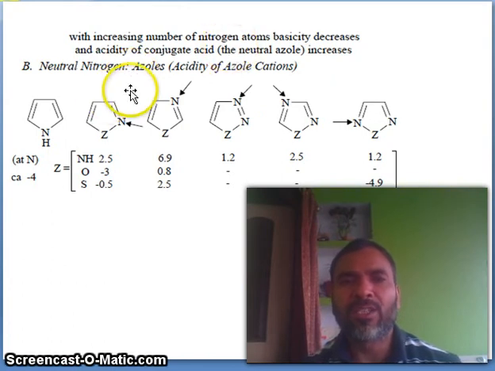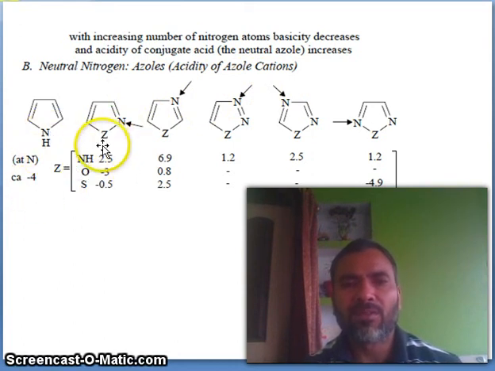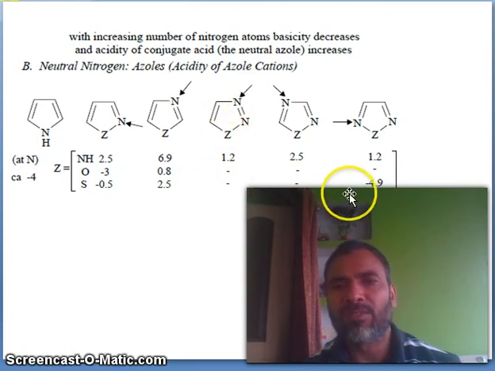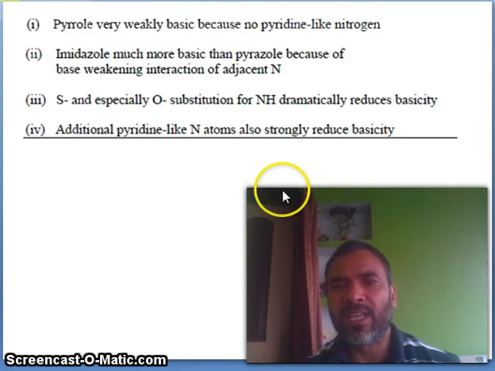So neutral nitrogen azoles, acidity of azolium cations. Now you see, at nitrogen NH, now remove, in case of Z, NH 2.5, O minus 3, S minus 0.5. If you have N here and Z, then look at it here. If you have this type of nitrogens, now you see different positions. So azole acidity of cations is like that.